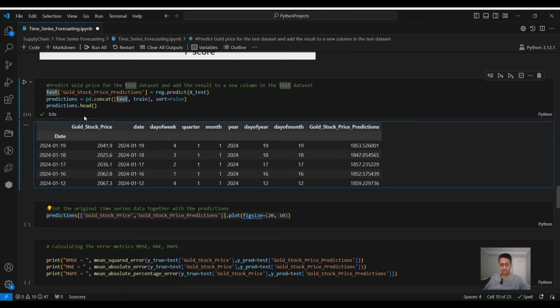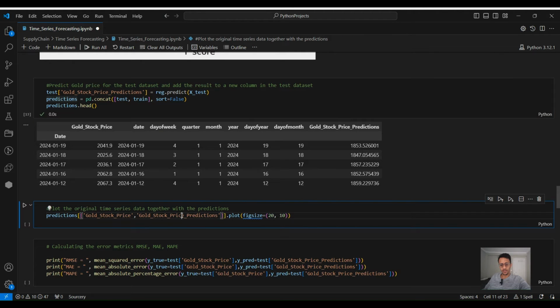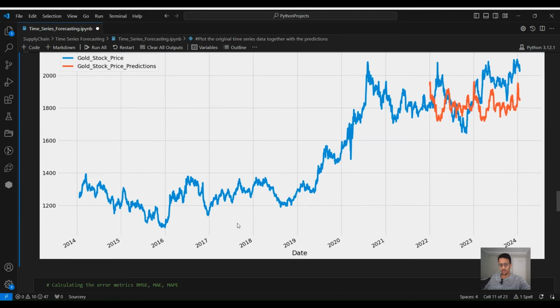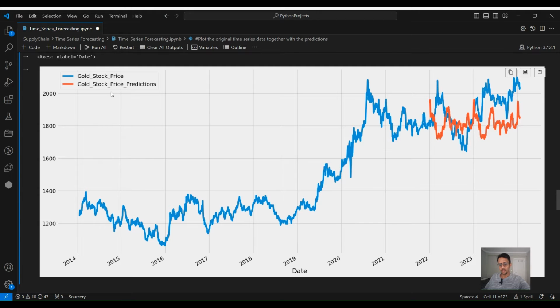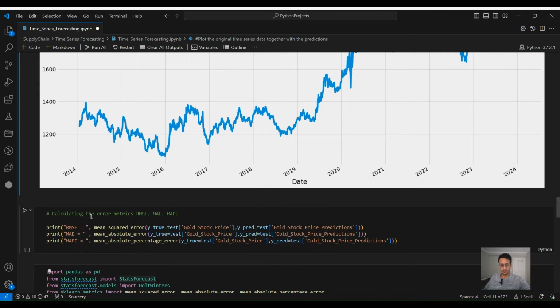So from this new data frame, the predictions, we want to plot the gold price and the predicted price. So let's plot this. And now we can see this is the original data and this is the predictions in orange. It's not too bad, and we can now go and calculate the error metrics to see how good is this prediction. So let's calculate.